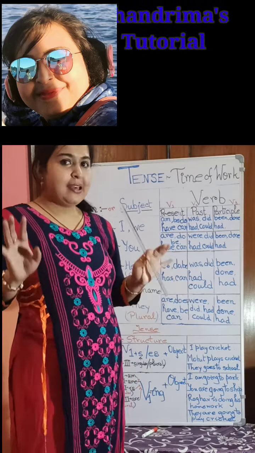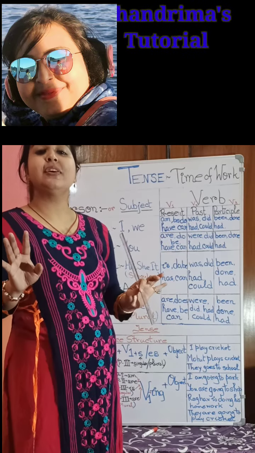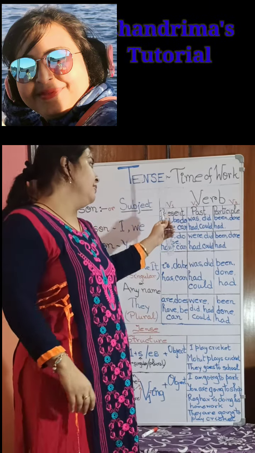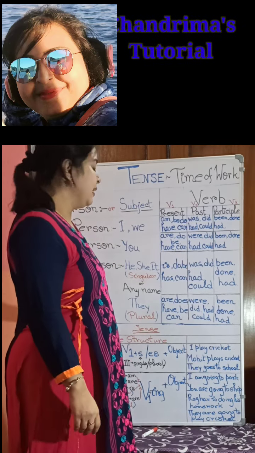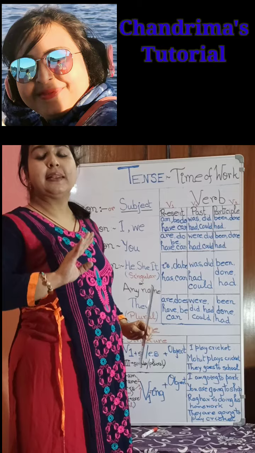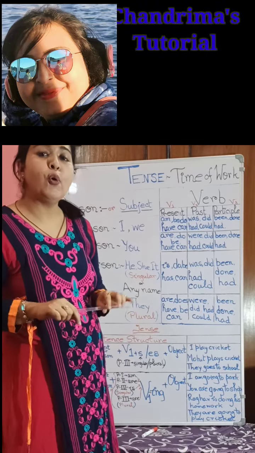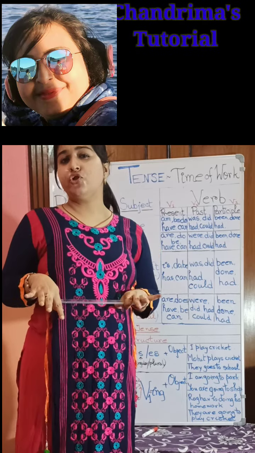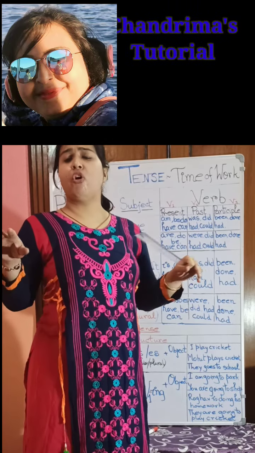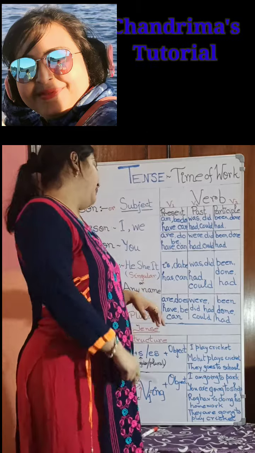Is it clear? No confusion? See, I have told you very easily. Just learn this verb chart and be very clear in the concept of person. Nothing will hamper you, nor will you feel hindrance while doing verb or tense or voice change or direct indirect speech or anything. Okay? Let's continue.